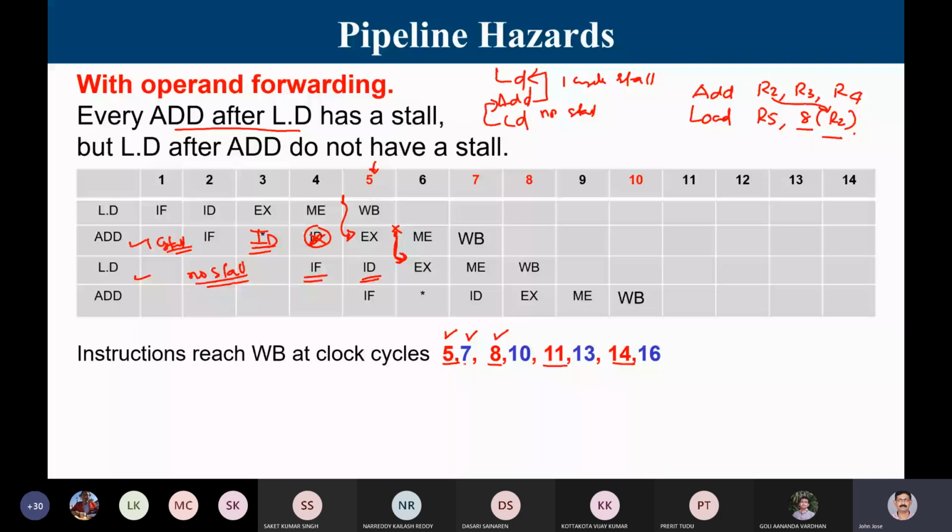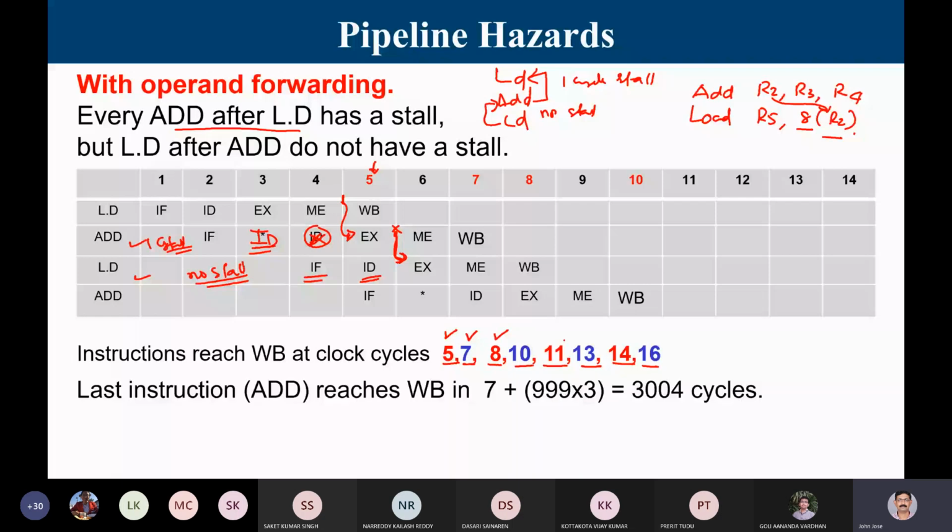The last instruction is an add instruction. The first add instruction is completing at clock cycle number 7. And between these add instructions, there is a common difference of 3: 7, 10, 13. So there are another 999 add instructions more. So that makes it a total of 3004.